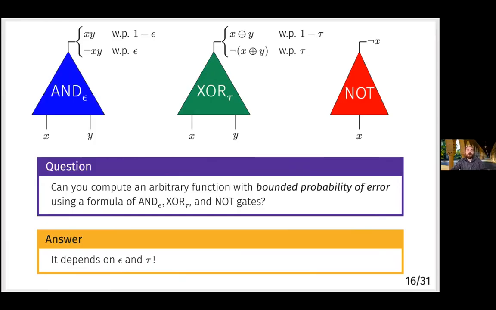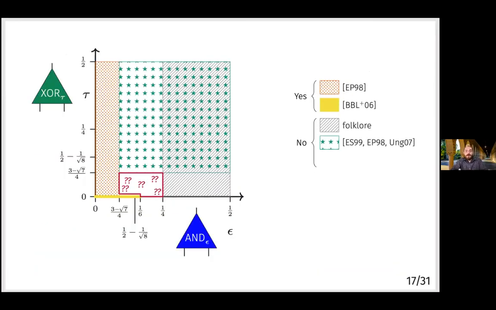So here's what was known about how it depends on epsilon and tau prior to our work. We have epsilon, the noise on the AND gates, on the horizontal axis, and tau, the noise on the parity gates, on the vertical axis. You can see that there's a region for very small values of epsilon, which extends for arbitrary tau. This is the red dotted region. This was a construction of Evans and Pippenger, which showed that reliable computation is possible for arbitrarily noisy parity gates, as long as the noise on your AND gates is sufficiently small. The reason is that, of course, the AND gate and the NOT gate are functionally universal. So if epsilon is really small, you don't even need to use these parity gates.